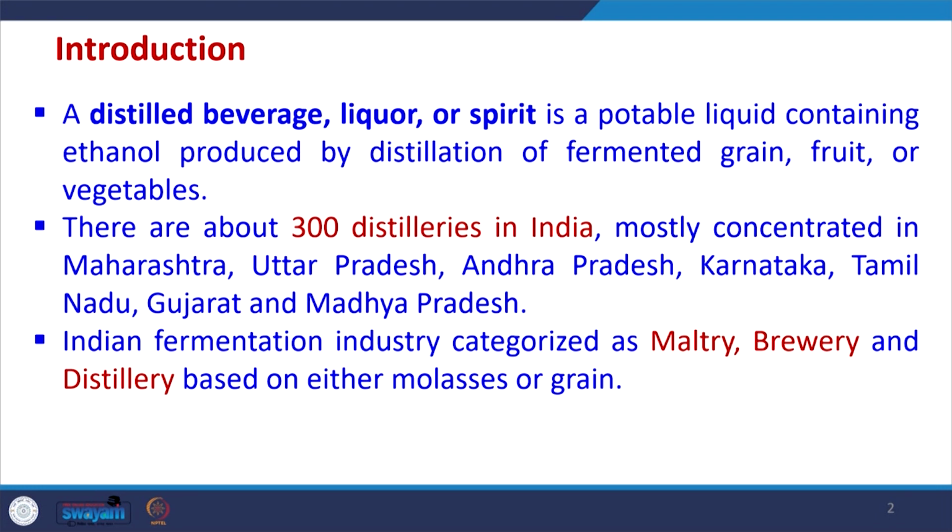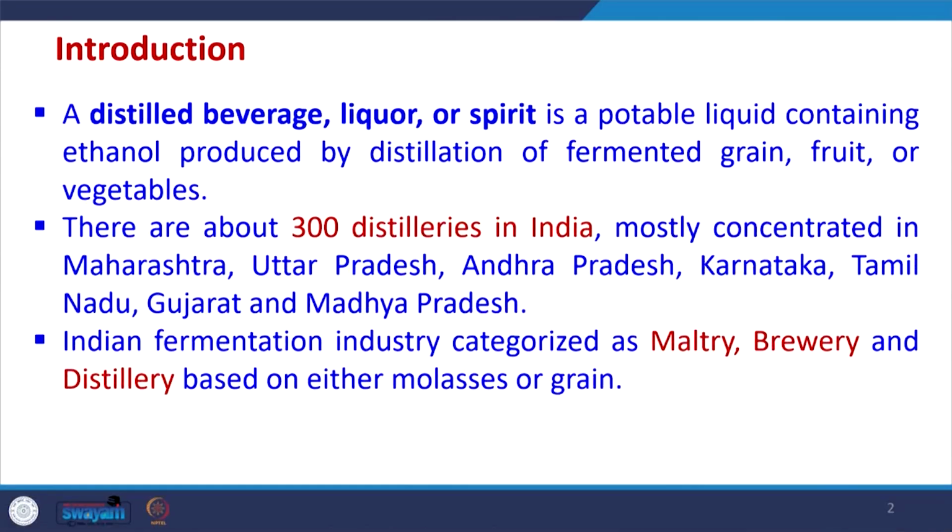So, there are about 300 distilleries in India and they are mostly concentrated in those states where sugar cane production is more, because in India most of the ethanol is produced from molasses. So, most of the industries are also based in these states only, which are Maharashtra, Uttar Pradesh, Andhra Pradesh, Karnataka, Tamil Nadu, Gujarat, Madhya Pradesh, etc.